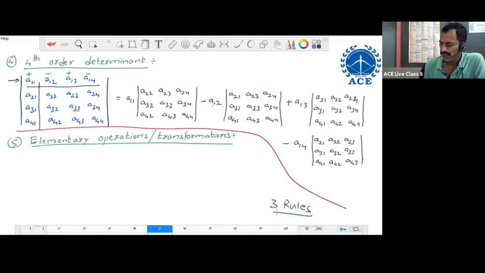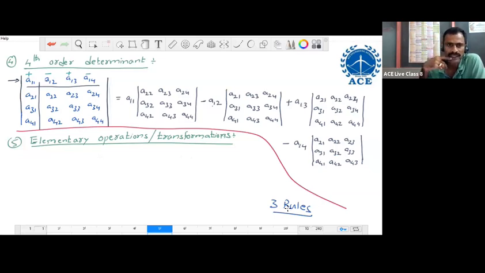These rules may be used for rows or columns. We can use these three rules for rows or columns. If we use the three rules for rows, then they are called row operations. If we use the three rules for columns, then they are called column operations. So we have two types of operations, row operations and column operations.